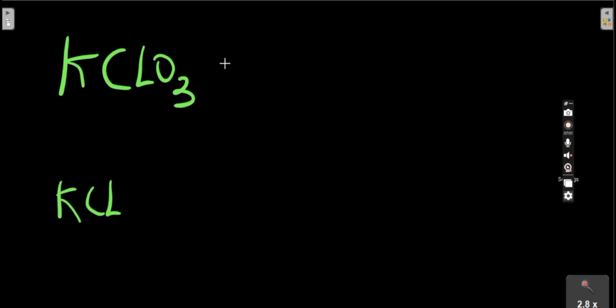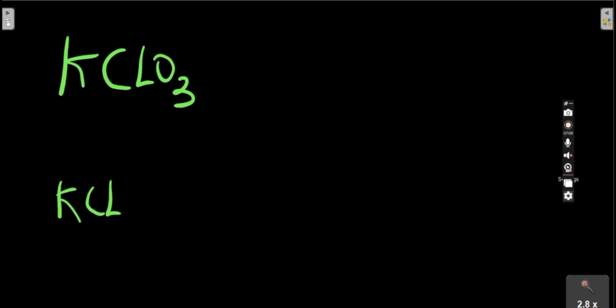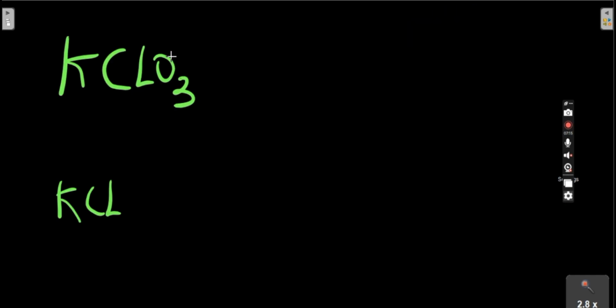So let's find the oxidation number of this. Let's go back to our periodic table. Potassium is +1. So what is chlorine? Here chlorine is what? We are looking for it. What is oxygen? Oxygen is -2, but times 3.